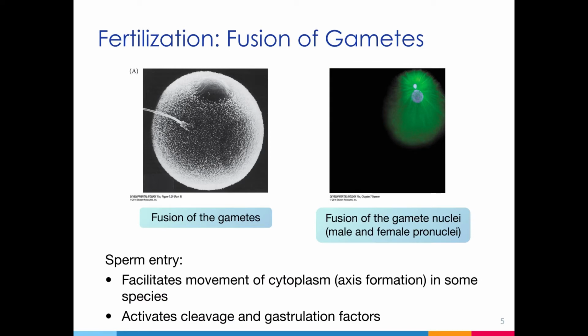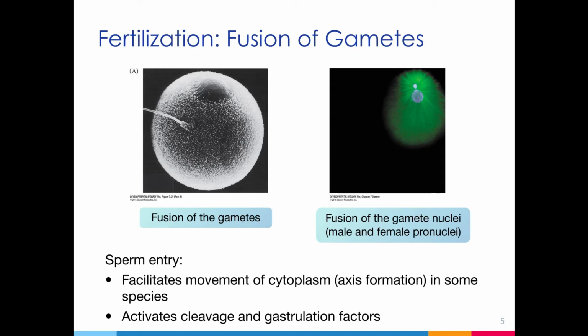As you know, fertilization involves the fusion of gametes. And I should point out that the sperm and egg that are shown in these pictures are from sea urchin, not frogs. When the sperm enters the egg, the nuclei of the gametes, which are known as pronuclei, fuse.